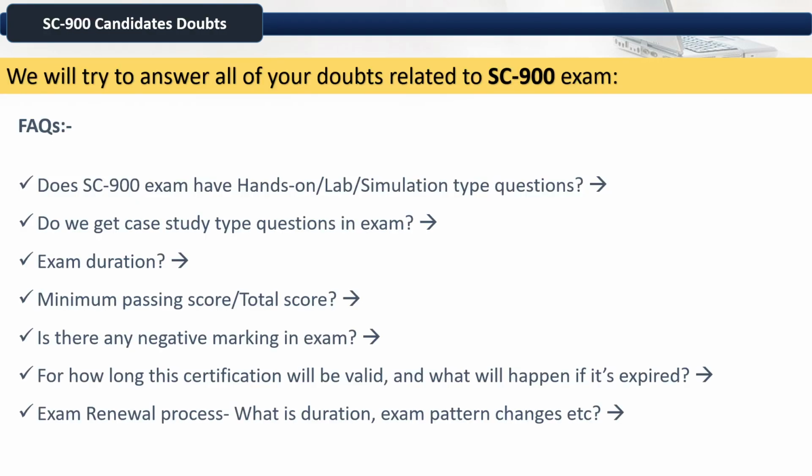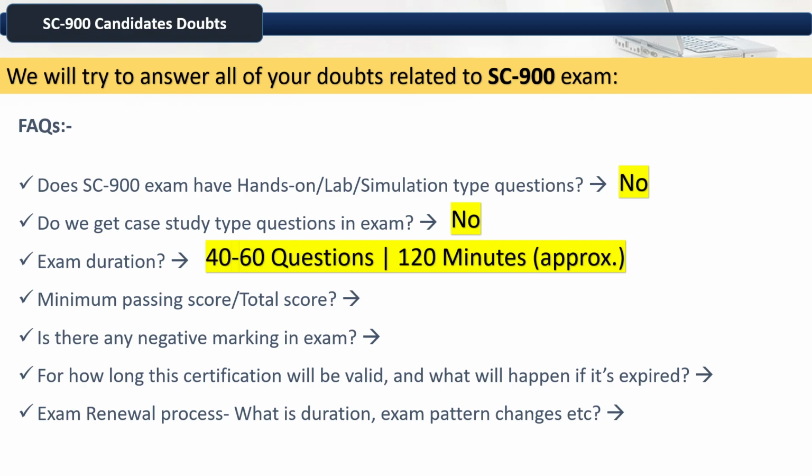We will try to answer all of your doubts related to the SC 900 exam, such as the exam does not have lab type questions, it does not have case study type questions either. The exam duration is around 120 minutes, in which you have to answer 40 to 60 questions.